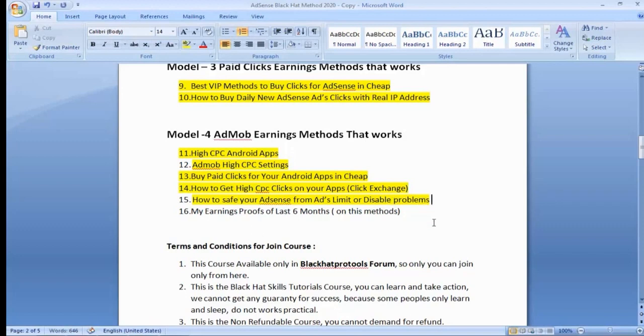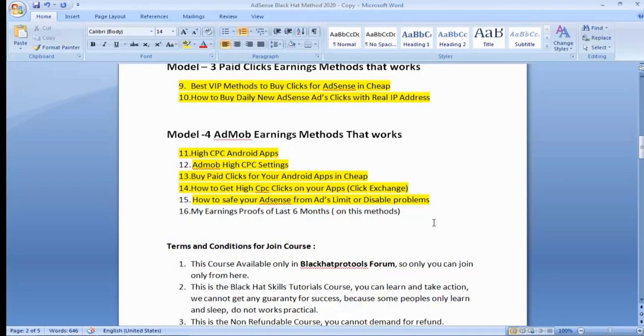How can you save it? Because nowadays many people are facing the ad limit problem. Why does the ad limit problem come? I will tell you why this problem comes on your AdSense or AdMob account, and what you can do to remove this ad limit or disable notification.